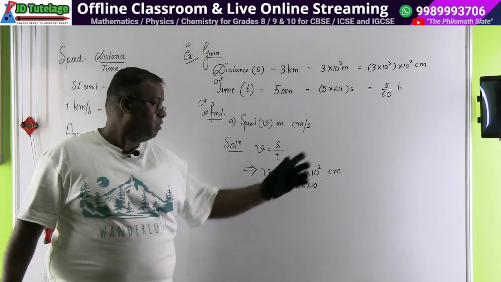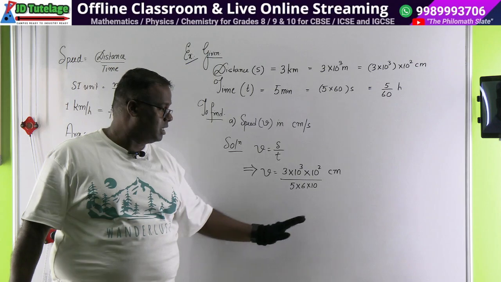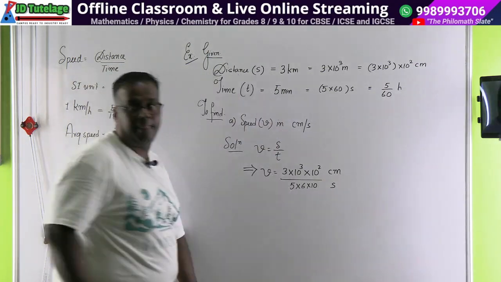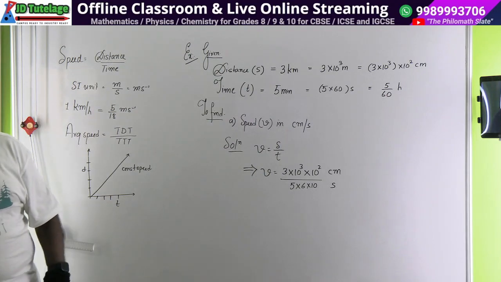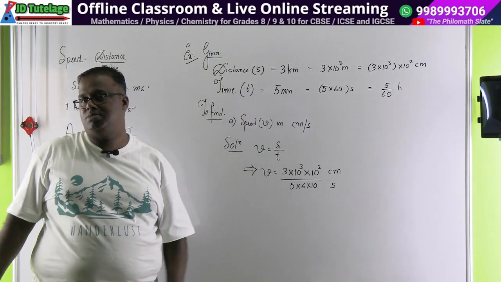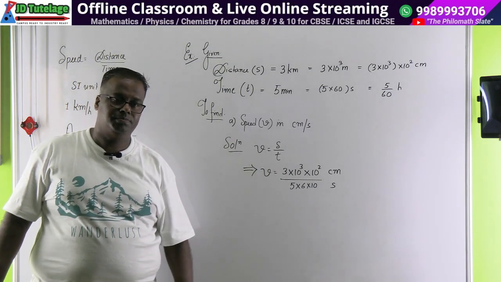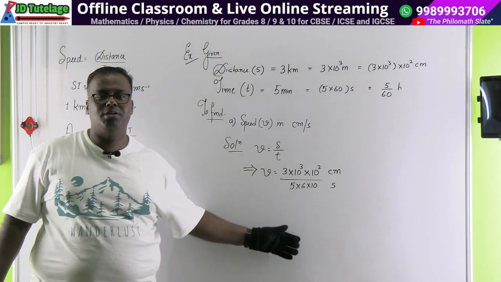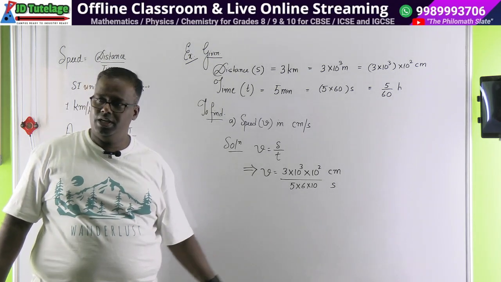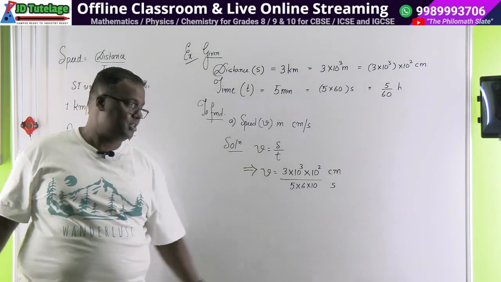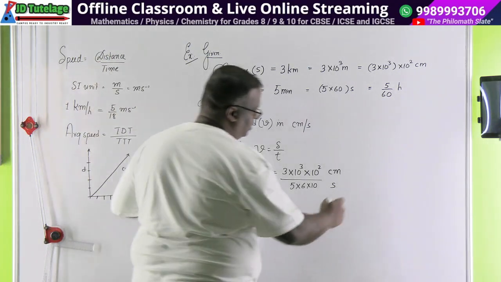All okay? First time we have to convert in centimeter per second. Anyone who has not understood this part can ask me. The idea is to bring more and more into tens, then your calculation becomes easier. Correct? हाँ, BC. They'll ask you to calculate in kilometer per hour, meter per second, सब कुछ देगा आपको. ठीक है? क्या हो गया? समझ में आ रहा है कि नहीं? अच्छा करो इसको. How to do it?